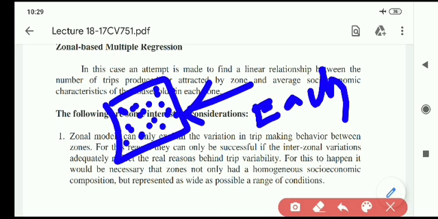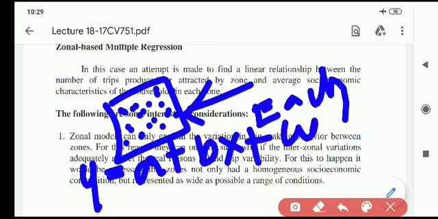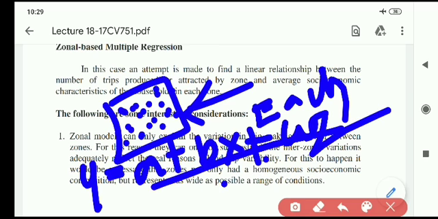This information, whatever we collect, we enter in Excel or software, and later we scrutinize it. We remove the error factors, and after that we create one model. We relate the dependent variable with the independent variables, like y = a + bx + cz. This equation is the MLR, multilinear regression equation.